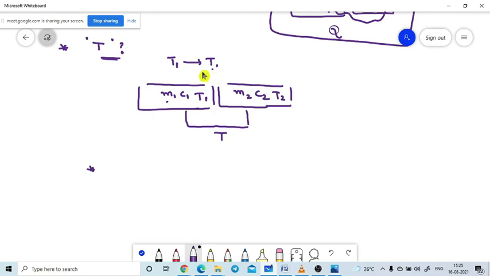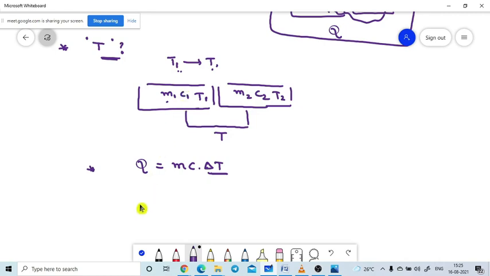In changing the temperature from T1 to T, how much heat will be lost by the body? For the amount of heat energy transferred in a given interval of temperature, we have the formula Q = mc ΔT. This is the formula for the amount of heat transferred in the given interval of temperature.